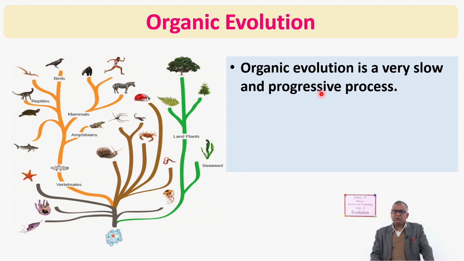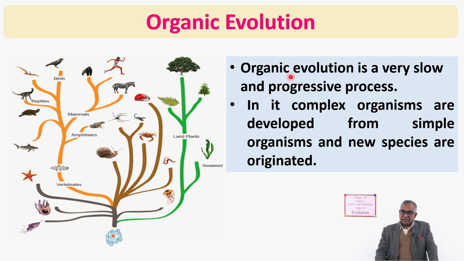We say it is a very slow process. And progressive means simpler changing into more complex. In it, complex organisms are developed from simple organisms, and new species originate. You know, species are new types, new varieties of organisms. So new species are the product of what? Organic evolution. Yes.